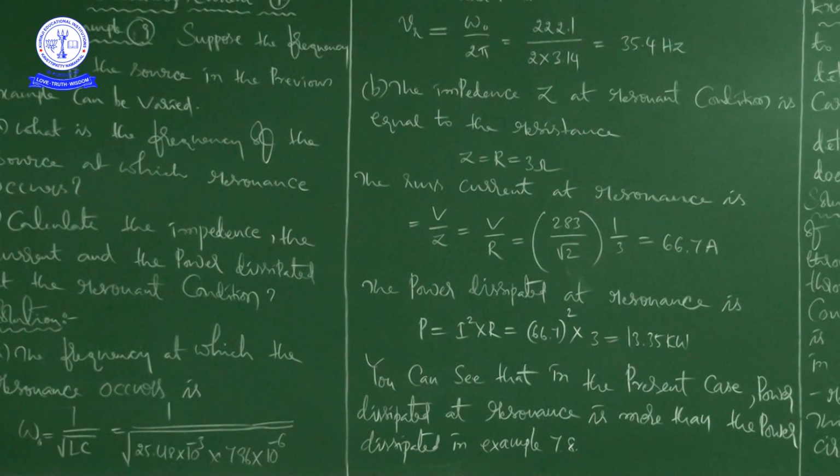Please try to understand what the resonant condition is. At the resonant condition, XL becomes equal to XC, that is, XL minus XC is equal to 0.